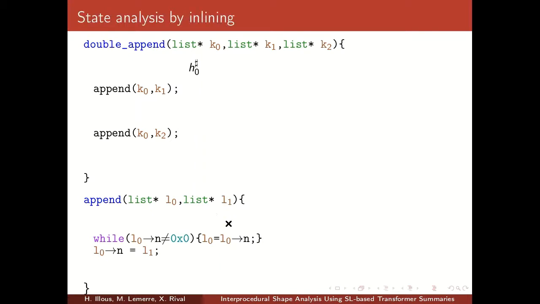Let's say we want to perform a state analysis on this running example, starting from the initial state H0. When we want to analyze the call to append, one way to do this is to propagate the state inside the body of append. Here we have a lot of operations to do in append because there is a while loop. Then we can return. If we want to analyze the second call to append, we have to do all this work all over again.